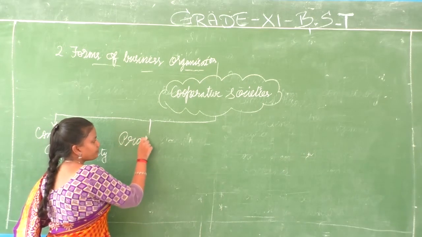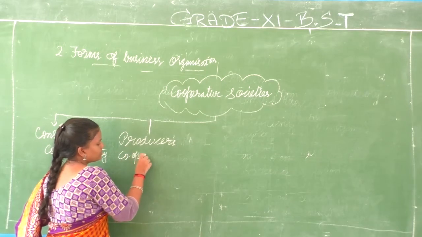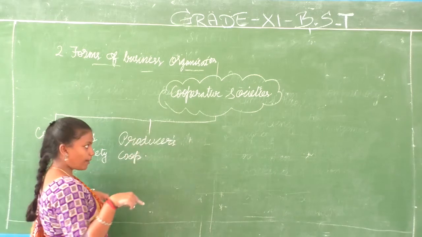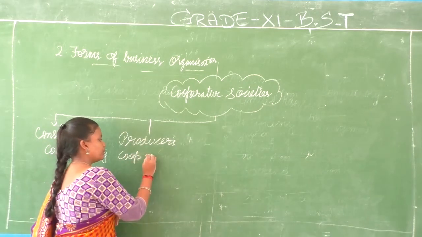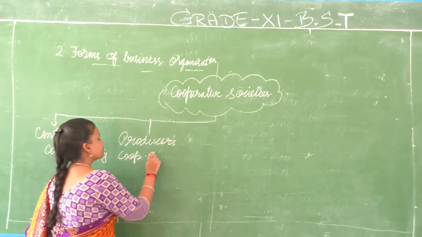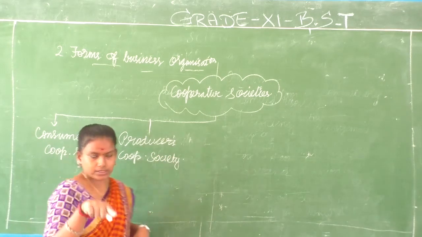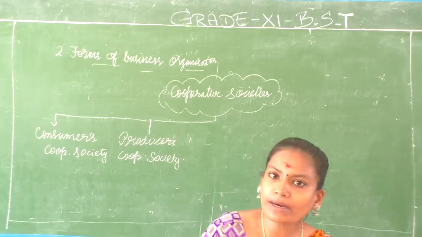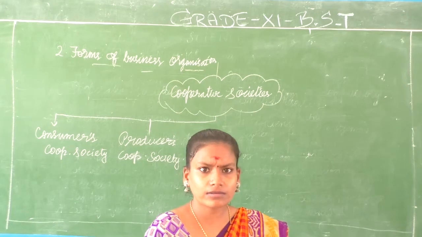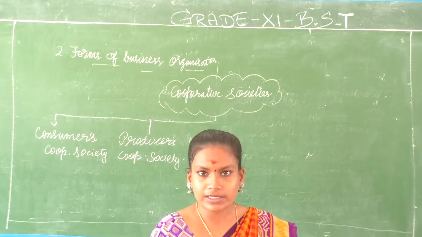Next is Producers Cooperative Society. This already we have discussed. Farmers, whoever produces dairy products, weavers, because they only suffer a lot. Because when we discussed the previous example, the farmer sells it for 10 rupees, but we buy it for 14 rupees, and 4 rupees is a loss for us as well as for him. He can sell for 12 rupees at least, right?